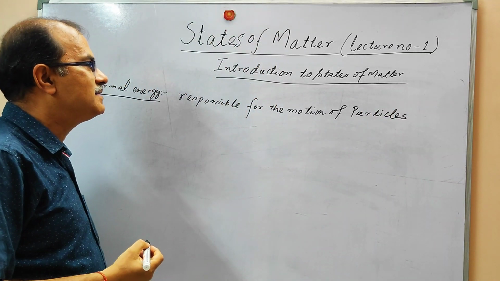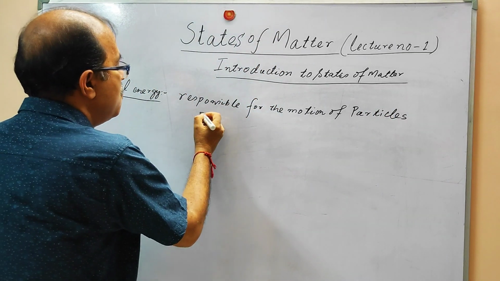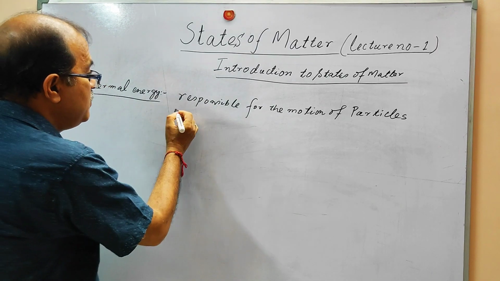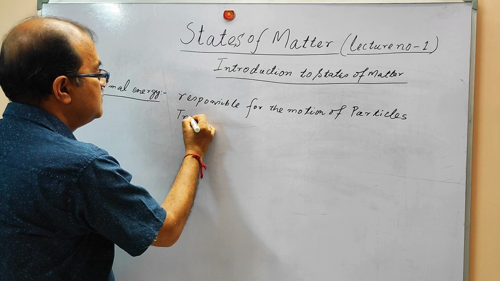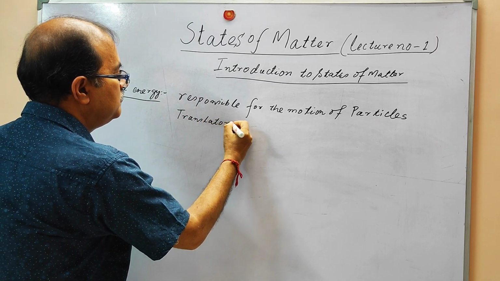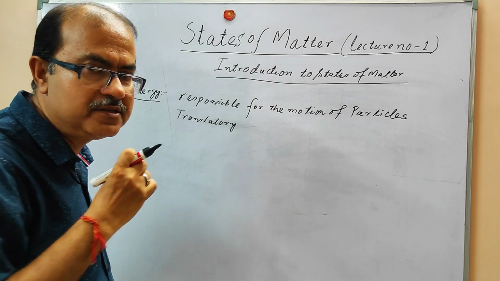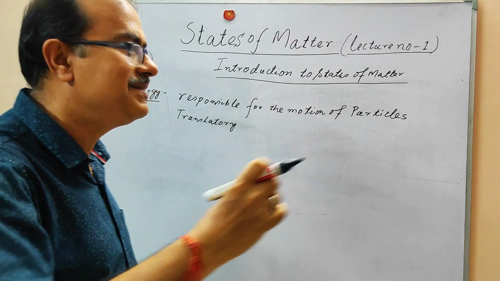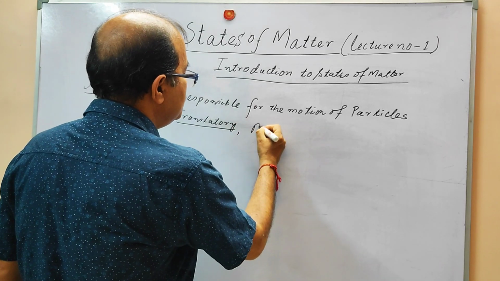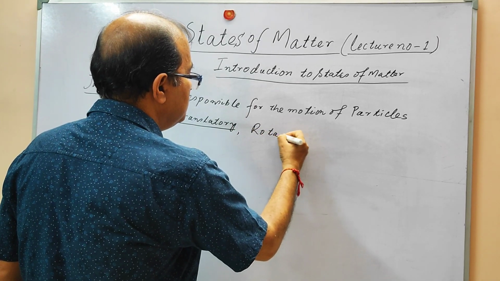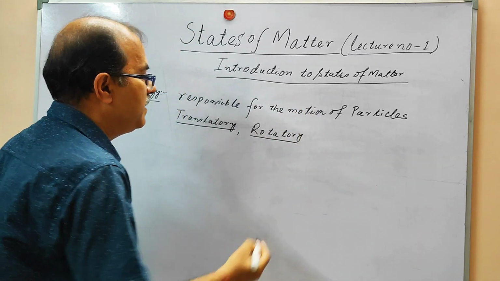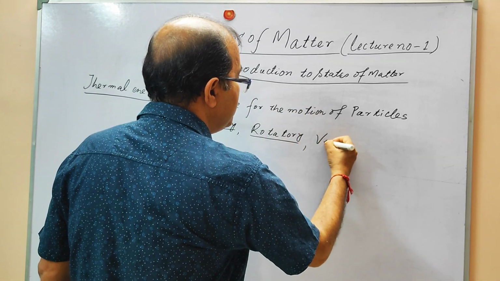And we know particles have three types of motion. One is translatory, that is the motion of the particles in a straight line. This is called translatory motion. Another is rotatory, and next is vibratory.